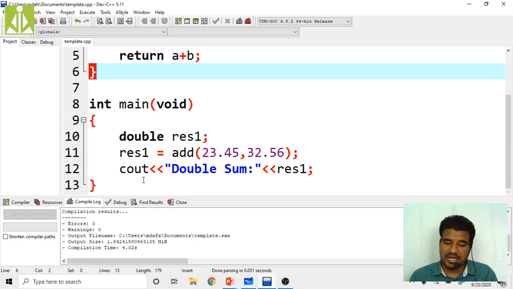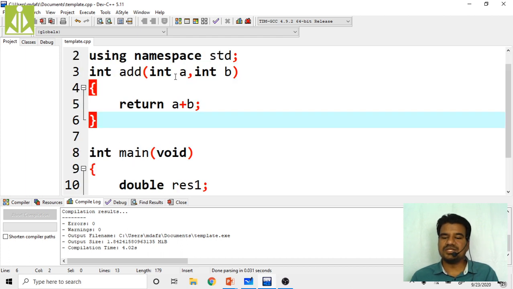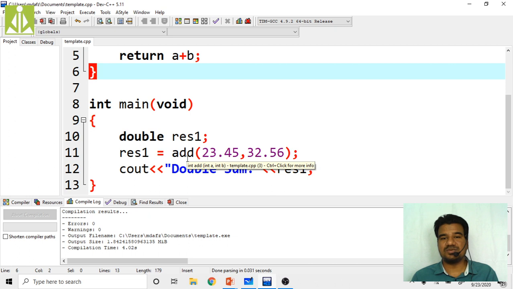Why is it taking that? Because when you are passing the double value to an integer, a typecast will occur. It is a downward typecast, which we also call a narrowing typecast. Narrowing typecast means the 45 in 23.45 gets omitted and the 56 gets omitted. So it will consider 23.45 as 23 only, and 32.56 as 32 only.